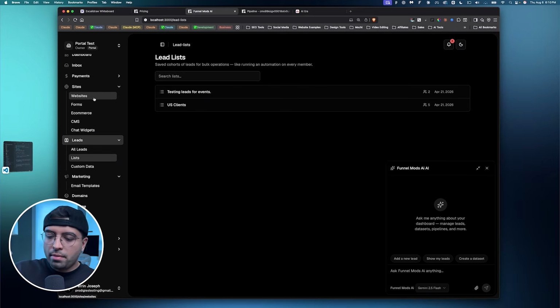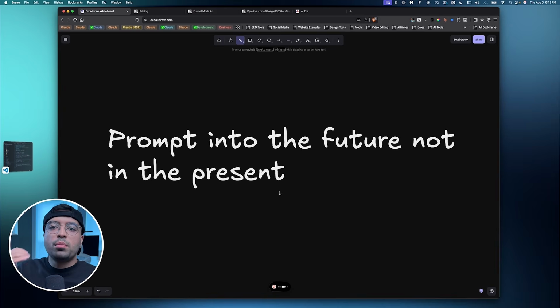Just imagine if I built those individually, how was I able to connect this Mochi AI feature with just one prompt? The reason why I was able to do this is I thought at a global level before even starting anything, right? And so my prompts were more about telling AI that eventually I'm going to have these features in place. And so this is the most important lesson you're going to learn in this module. And I want you to get a piece of paper and a pen and write this down. You want to prompt into the future, not in the present.